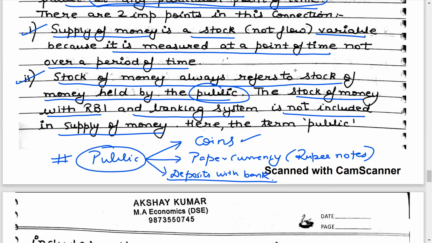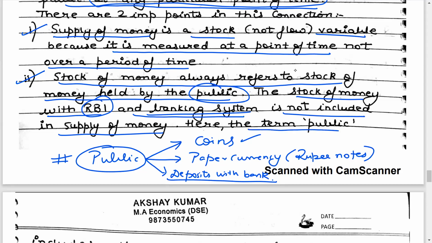So when we talk about the money stock in the economy, it purely refers to the stock of money held by the public. It does not refer to the stock of money with the RBI and the banking system. That means whatever money RBI is holding or commercial banks are holding is not a part of money supply. It is the stock of money held by the public. So I have further elaborated.